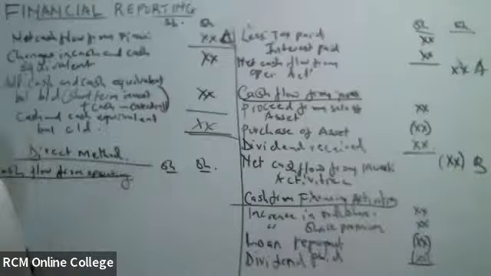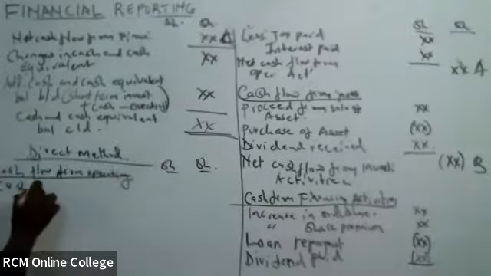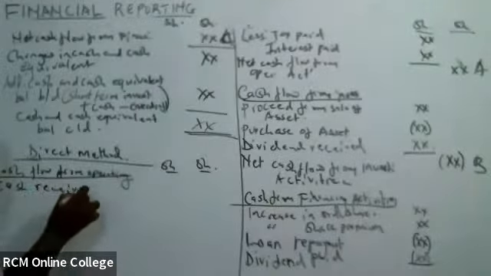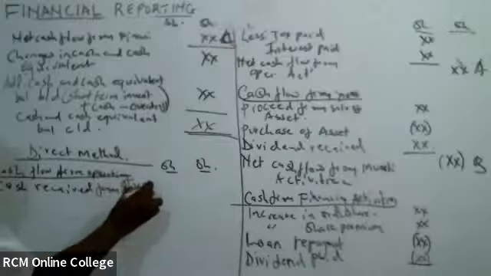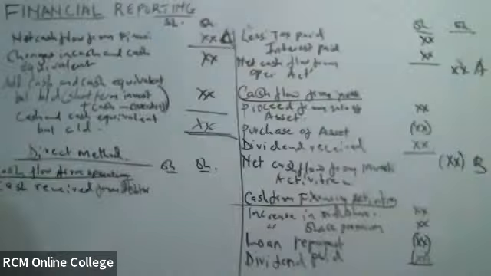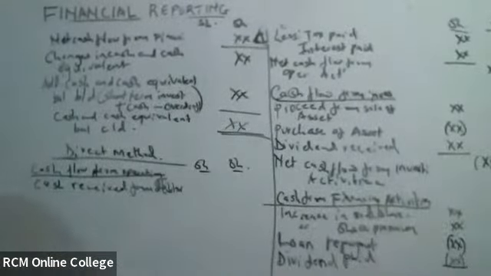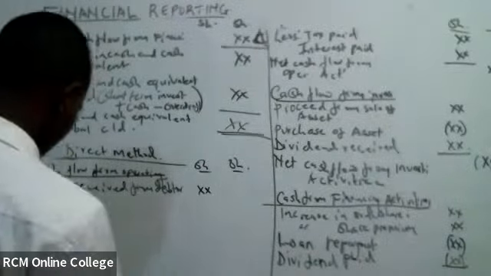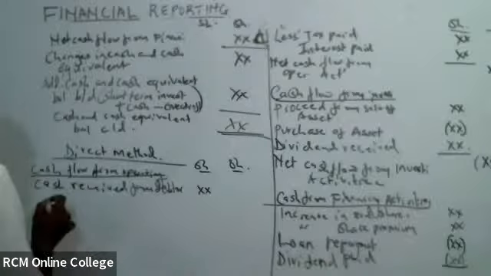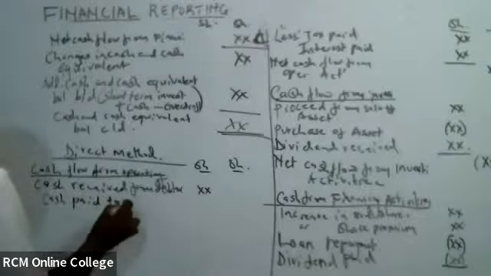You know how to get cash received from debtor. Is it increasing or reducing our cash? See, now inaongeza. We received the cash. Then cash paid to suppliers.